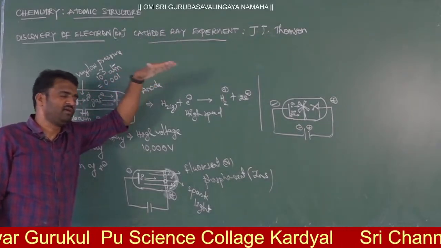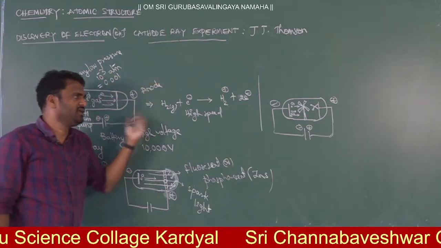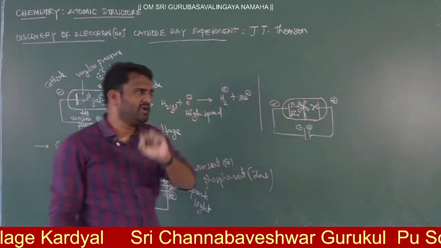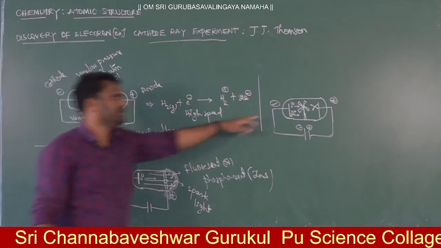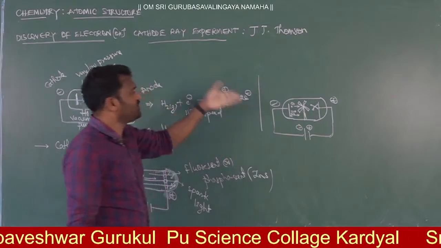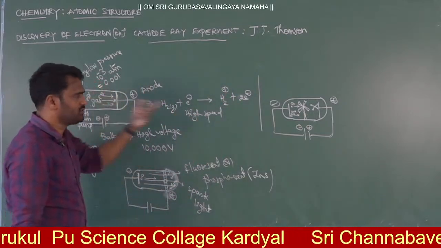Yes sir. When we are passing a ray, it means wave nature. When we are passing a ray, definitely we have to get a shadow. When we keep any body or object in the path of this ray, definitely we have to get this shadow. This proves that there is a wave nature of electrons, or electrons are one kind of rays.